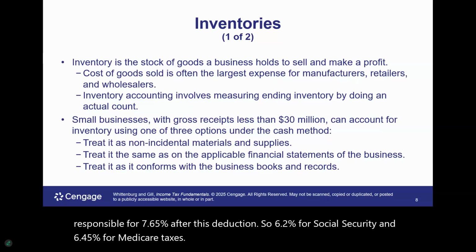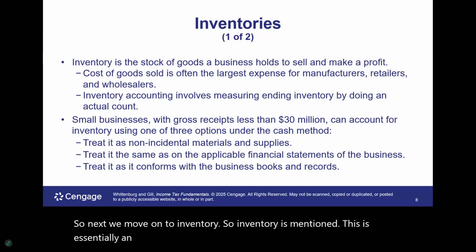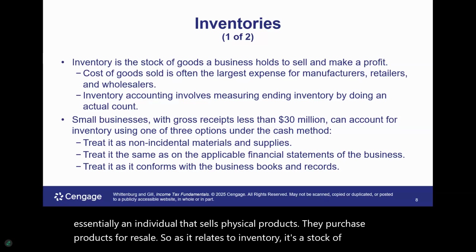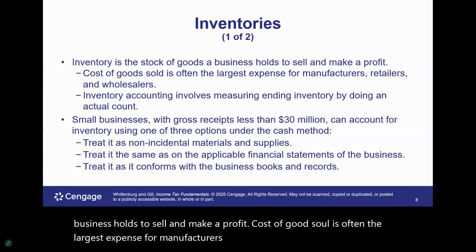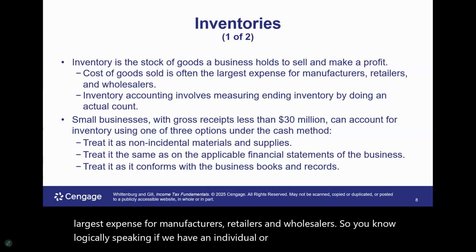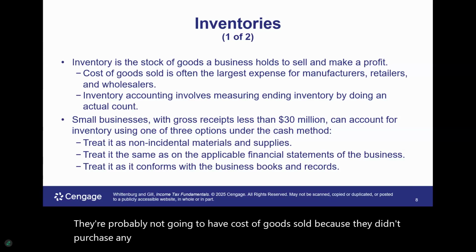So next we move on to inventory. So inventory, as mentioned, this is essentially an individual that sells physical products. They purchase products for resale. So as it relates to inventory, it's a stock of goods a business holds to sell and make a profit. Cost of goods sold is often the largest expense for manufacturers, retailers, and wholesalers. So logically speaking, if we have an individual or a business rather that provides services, they're probably not going to have cost of goods sold because they didn't purchase any goods. They are providing a service.